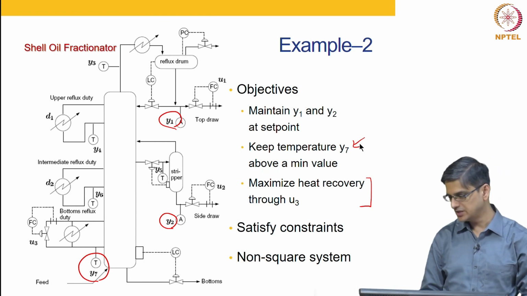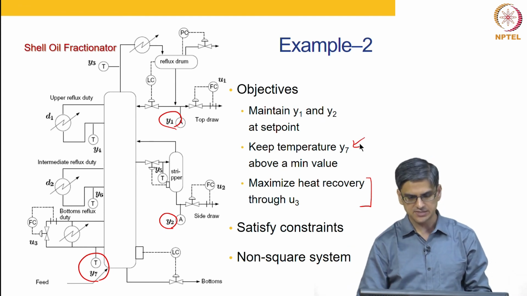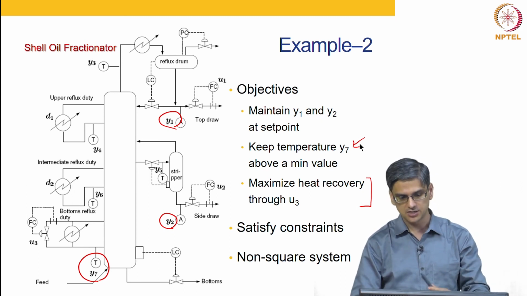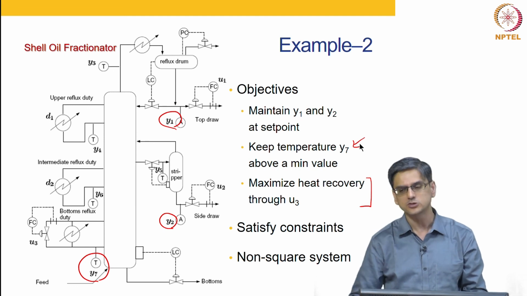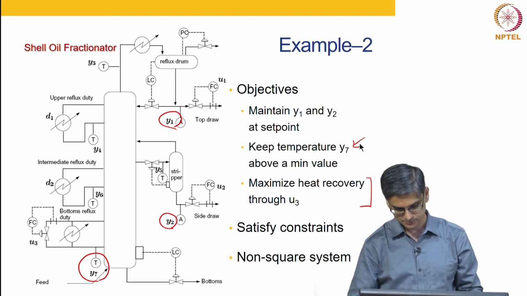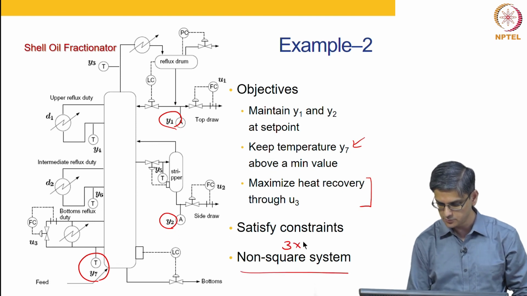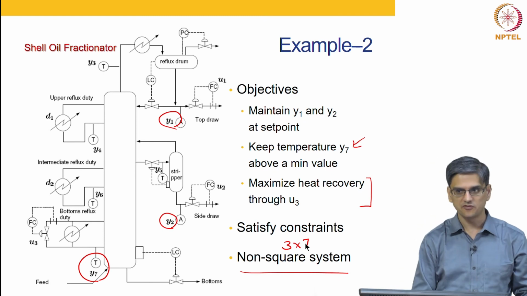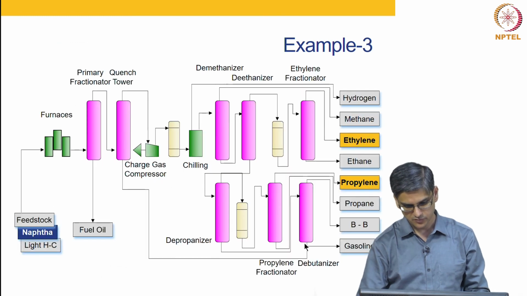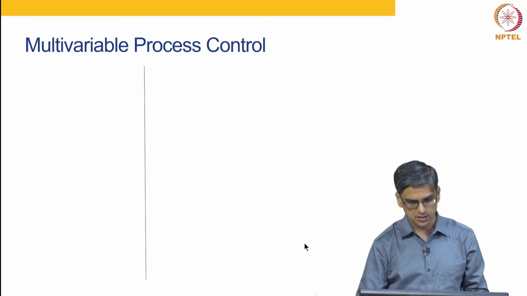This is something that is not very easy to handle using conventional control techniques. MPC, as you will see as part of project 1, poses a challenge, but structurally MPC is competent to handle this problem. The other thing is that it is a non-square system. It is a 3 input 7 output system. The number of inputs and number of outputs are not equal. And this is the example that we talked about in week 0 while motivating the system.